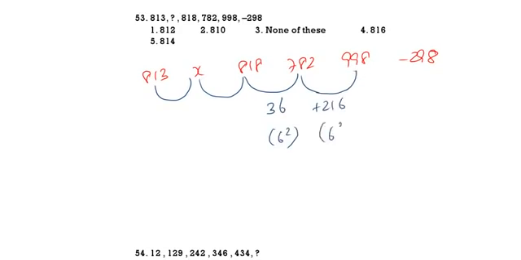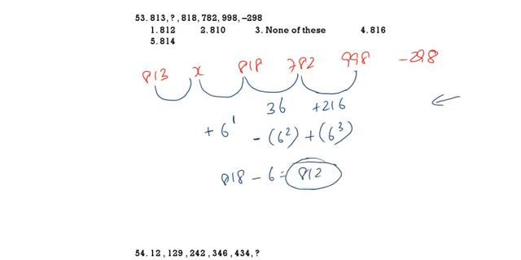This is minus 6 square. This is plus 6 cube. Then here it will be plus 6 power 1. So if you come from the right to left, 818 minus 6 is 812. So that should come in the place of the question mark. 812 should come.